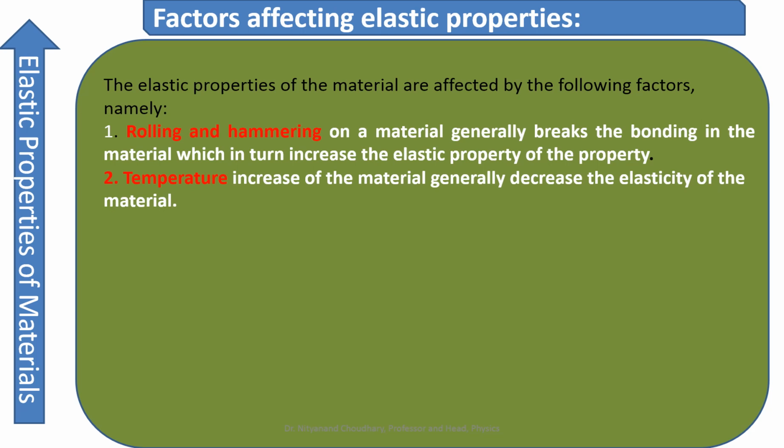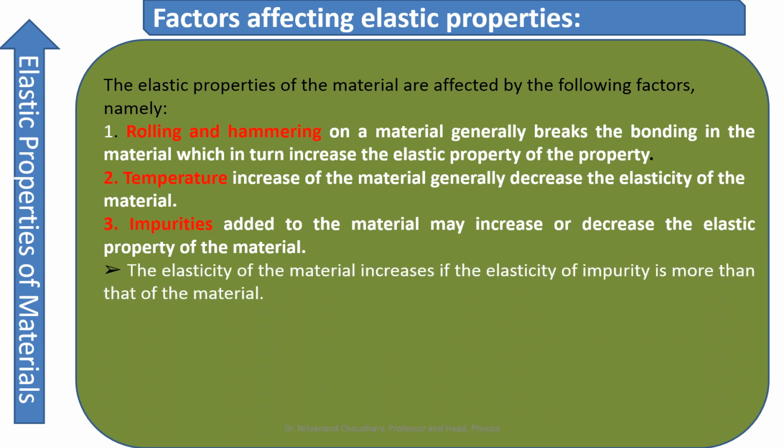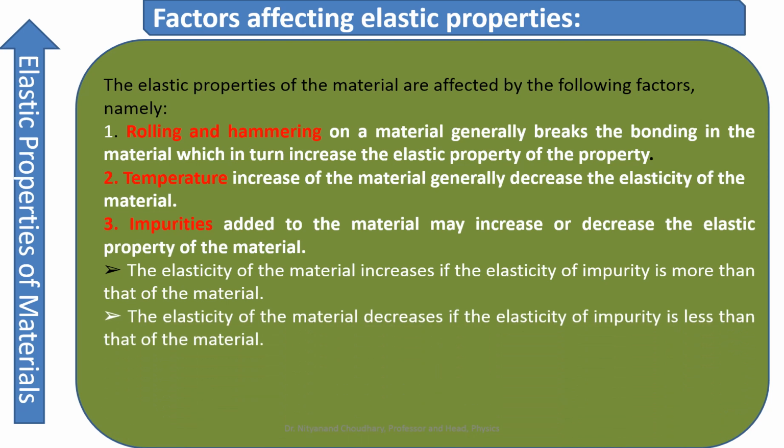Second is the temperature. If you are increasing the temperature, the material gradually decreases in elasticity. Similarly, impurity: if you add impurity, the elastic property may increase or it may decrease depending upon what type of impurity you have added. The elasticity of the material increases if the elasticity of the impurity is more than that of the material. Similarly, the elasticity of the material decreases if the elasticity of the impurity is less than that of the material.